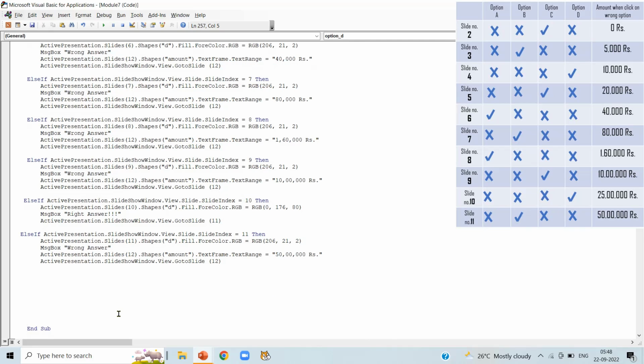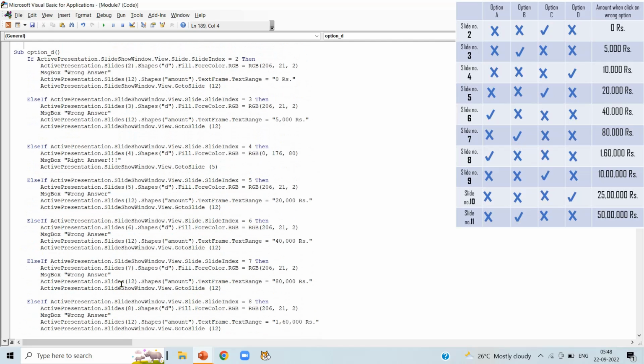Now we have written an if block, and we are going to close it with an end if. So write end if here. It is very important, otherwise you will get an error in the if block. So this is the code of option D.